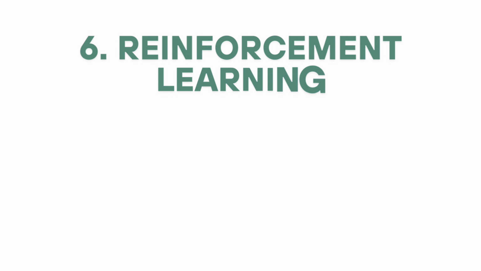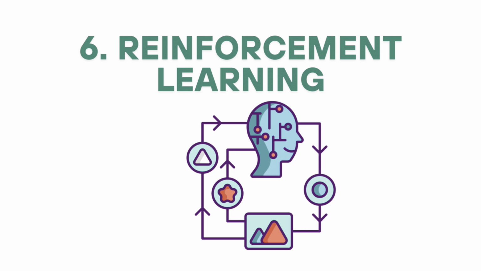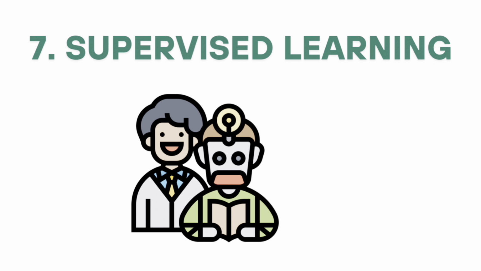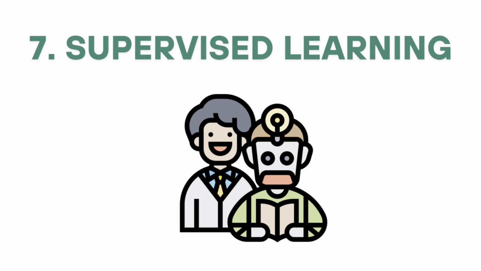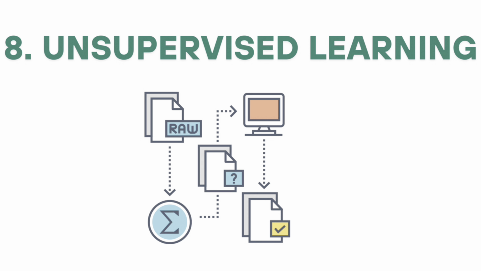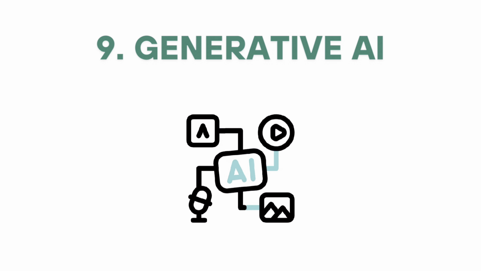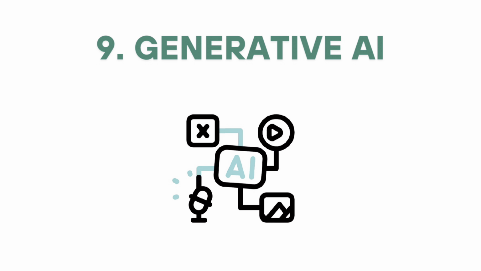6. Reinforcement learning. A learning method where an agent learns to make decisions by receiving rewards or penalties for actions taken in an environment. 7. Supervised learning. Machine learning where the model is trained on labeled data. Used in classification and regression tasks. 8. Unsupervised learning. Learning from unlabeled data to identify hidden patterns, for example, clustering, dimensionality reduction. 9. Generative AI. AI models that can create new content, text, images, music, etc. Examples: ChatGPT, DALL-E, Midjourney.